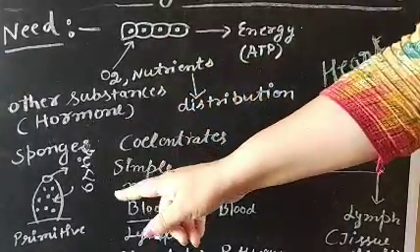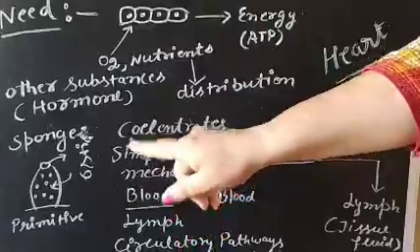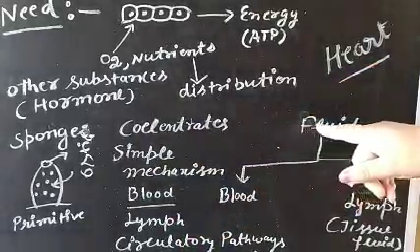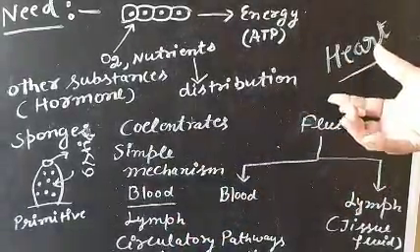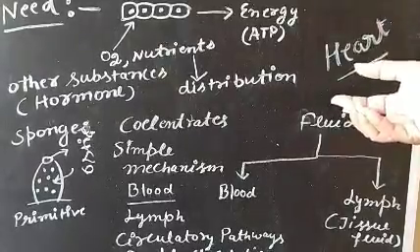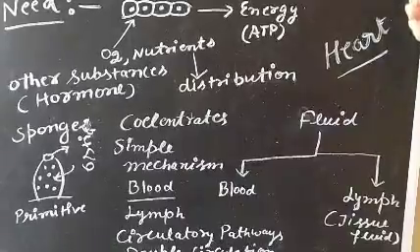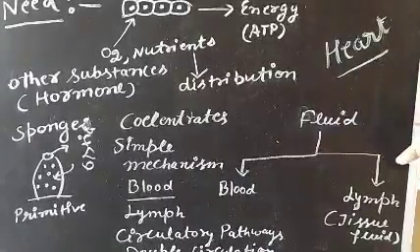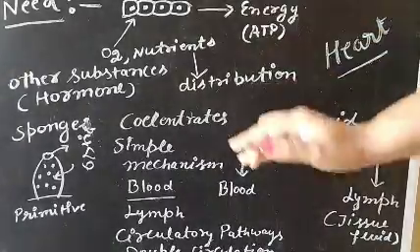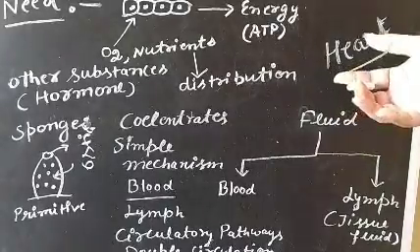In simple organisms, circulation takes place by simple diffusion, but in the case of complex organisms, a complex organ, the heart, is there, along with arteries, veins, blood vessels, blood, and the fluid lymph is present. So how all these help in circulation, that we will discuss in this chapter.